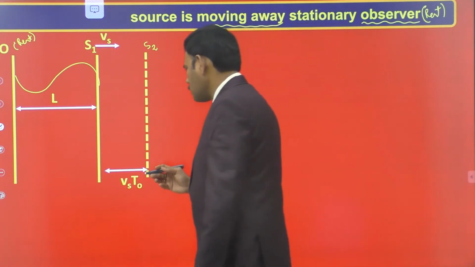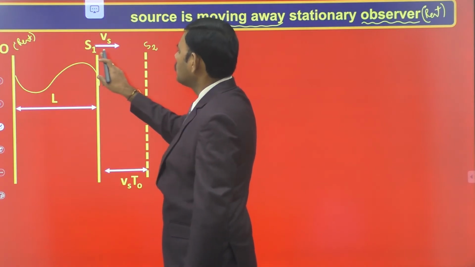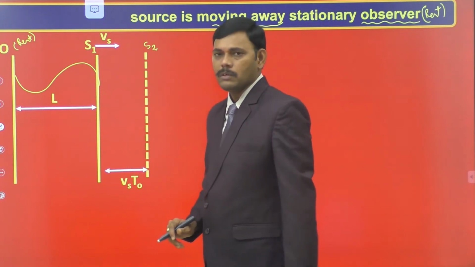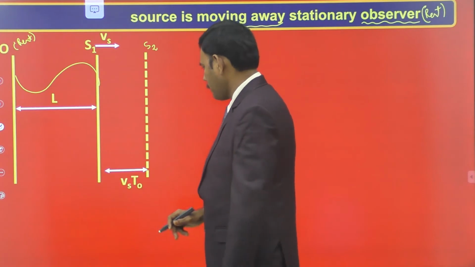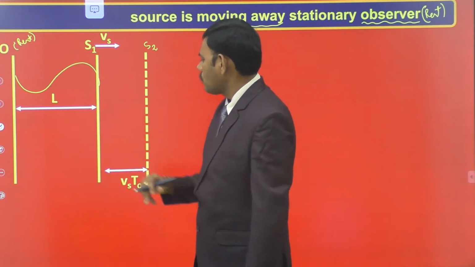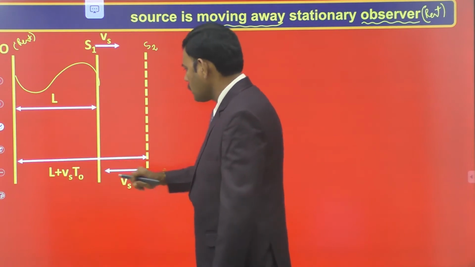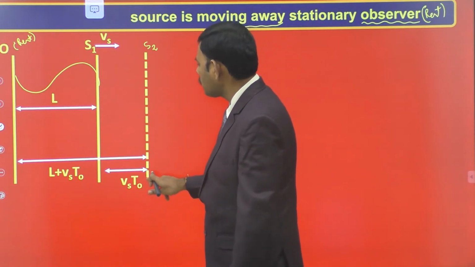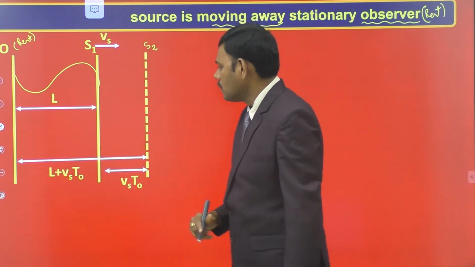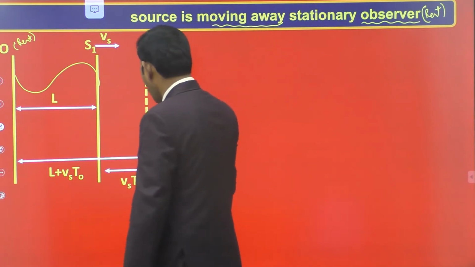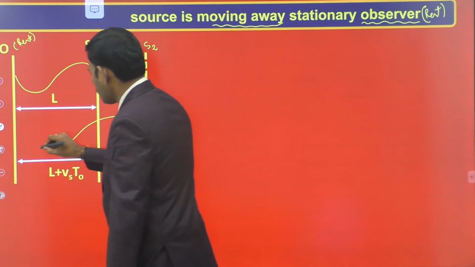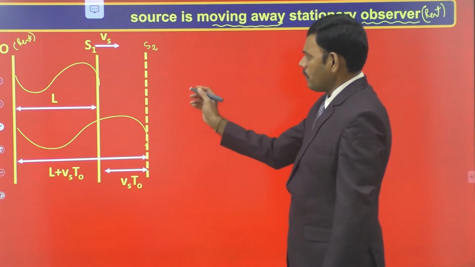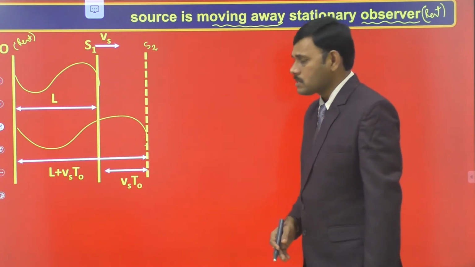Now one more sound wave is given at S2, because after every time period it emits a sound wave. So the second sound wave must be emitted from S2, and this reaches the observer. To reach the observer, the second sound wave must travel the distance L plus Vs into T0. The separation between O and S1 is L. The separation between S1 and S2 is Vs into T0. Hence the separation between O and S2 is L plus Vs into T0. Therefore, the second sound wave emitted by the source reaches the observer by travelling all the way from S2 to O, a distance L plus Vs into T0.